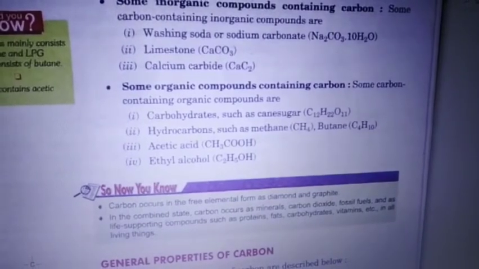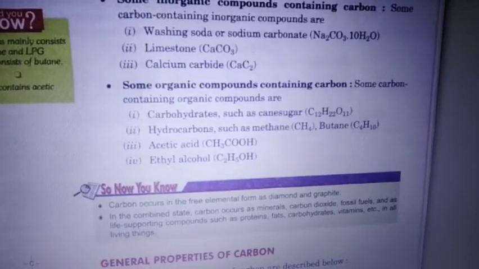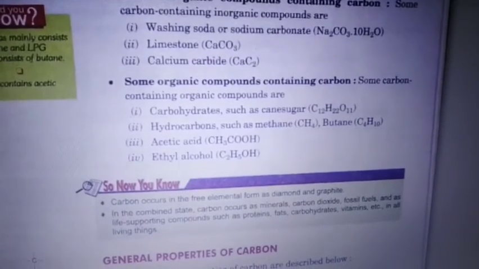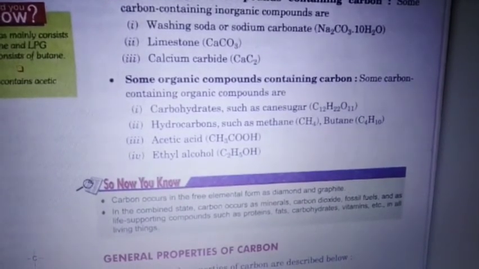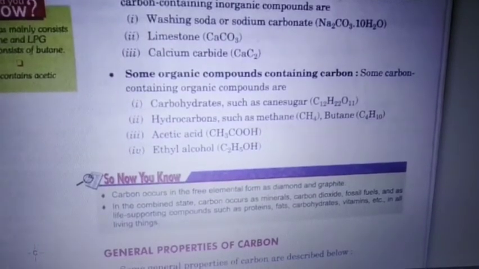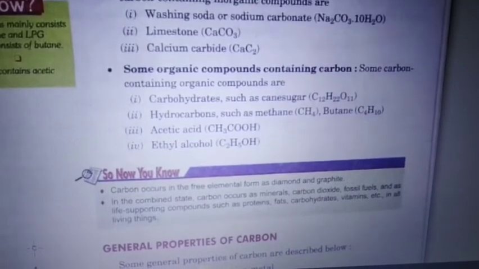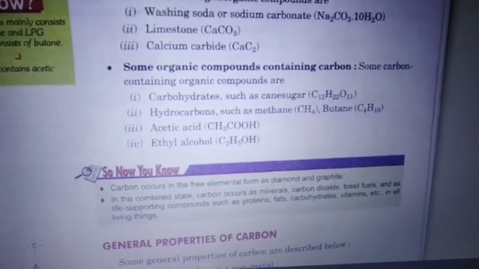Now, you know that carbon occurs in the free elemental form as diamond and graphite, and in the combined state carbon occurs as minerals like carbon dioxide, fossil fuels, and as life-supporting compounds such as proteins, fats, carbohydrates, vitamins, etc.